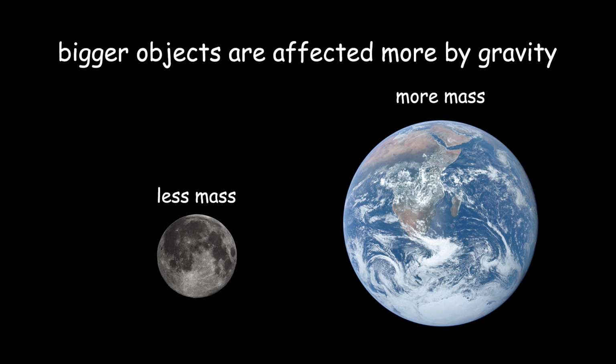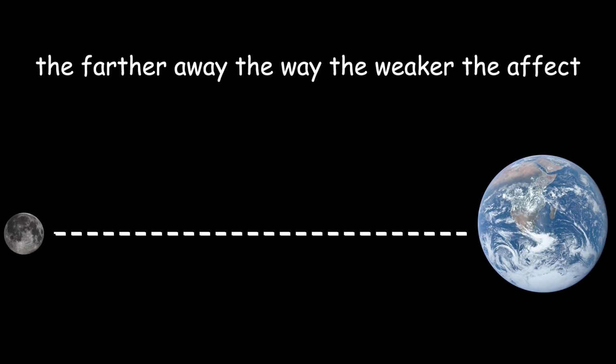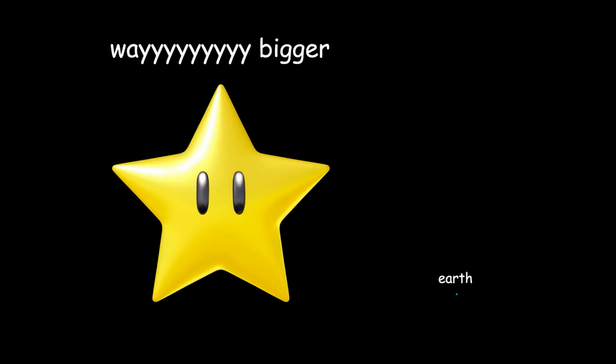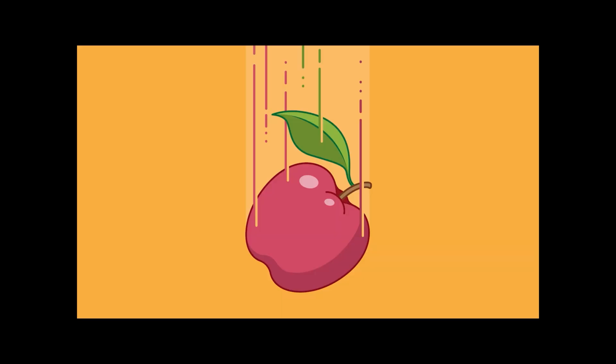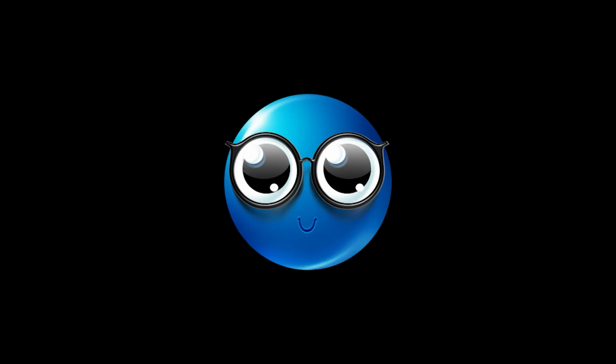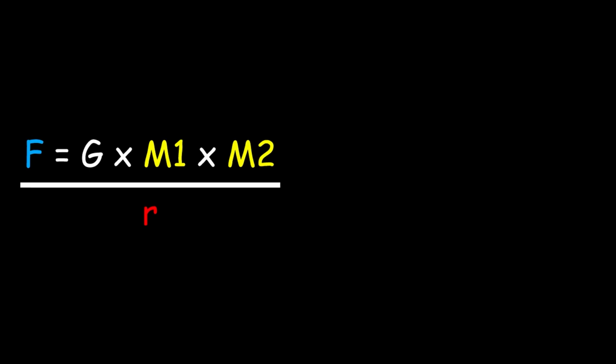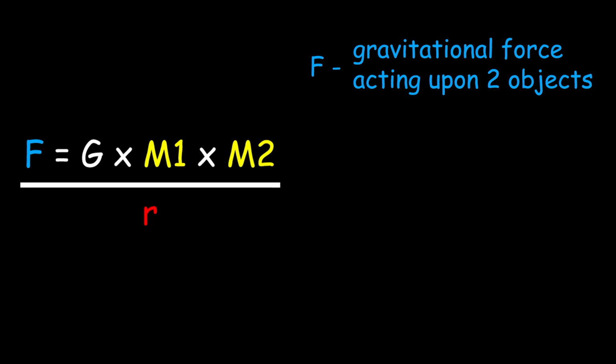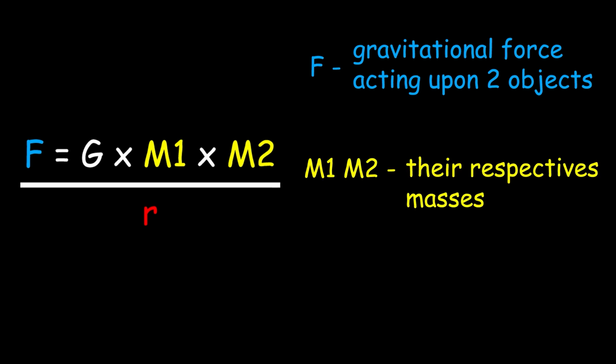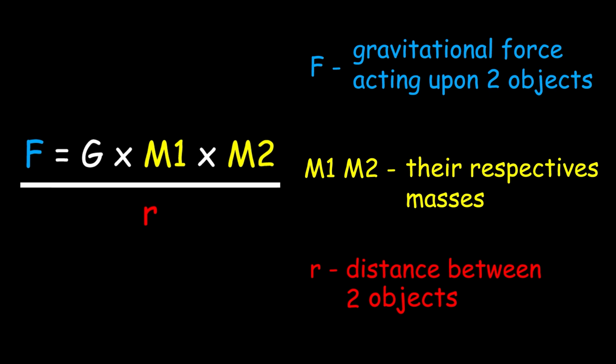This gravitational force becomes stronger as the mass of the objects increases, and weaker as the distance between them increases. So that's why even though there are stars millions of times bigger than the Earth, they don't have any noticeable gravitational force on you, because they're insanely far away. The main formula for calculating gravitational force is defined as F equals G times M1 times M2 divided by R, where F is the gravitational force acting upon the two objects, M1 and M2 are their respective masses, and R is the distance between the two objects.